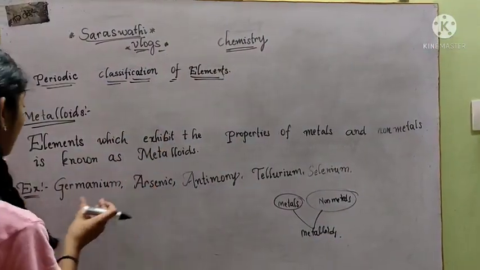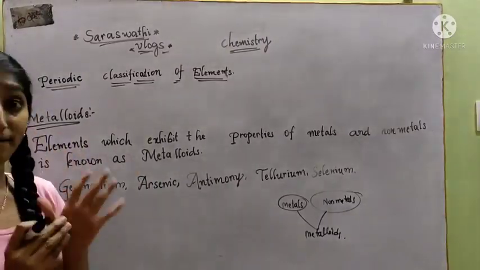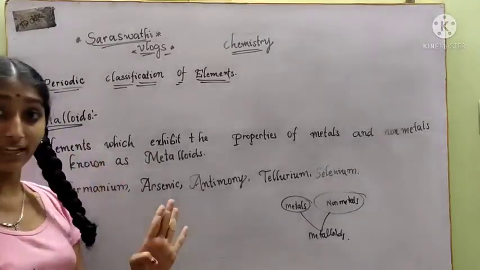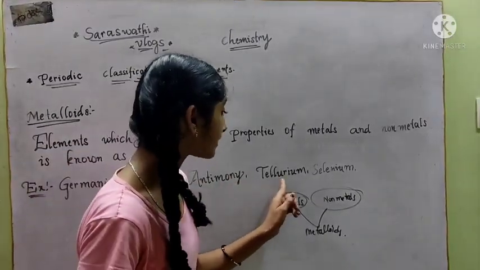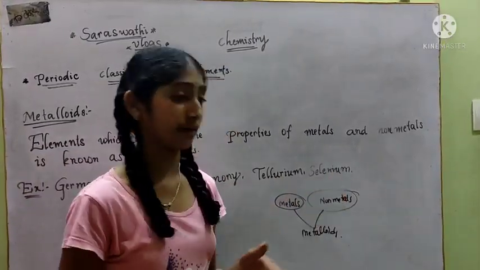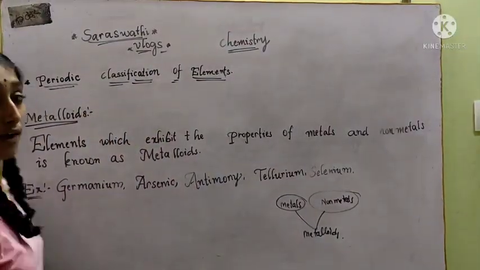What are the examples? There are only five metalloids: germanium, arsenic, antimony, tellurium, selenium.